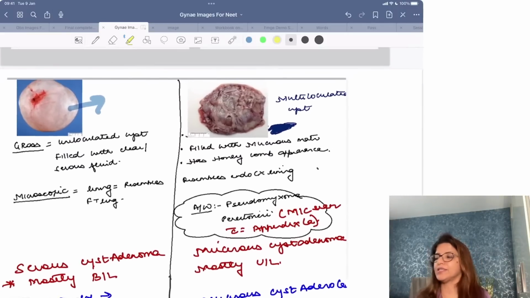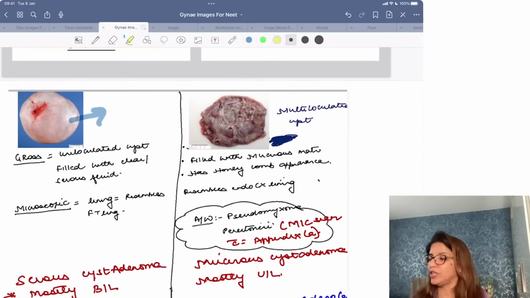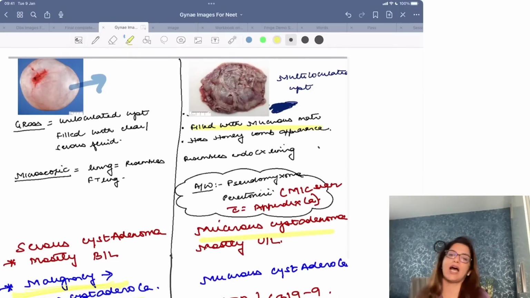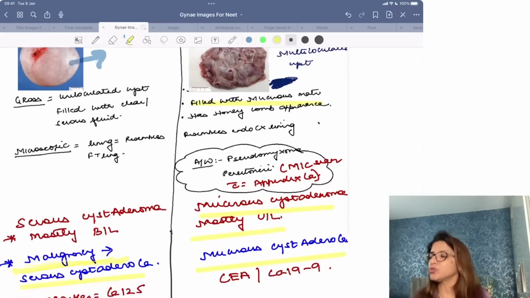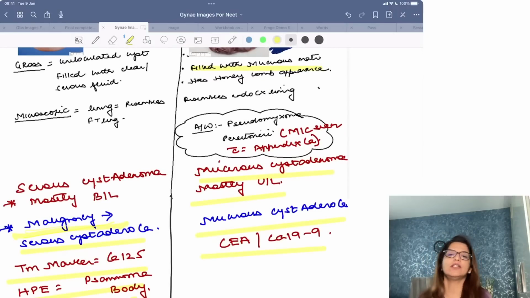This over here is a multiloculated cyst which is filled with mucinous material. It has got a honeycomb appearance. This is a mucinous cyst adenoma. Mucinous cyst adenoma are mostly unilateral, and when they become malignant, they result in mucinous cyst adenocarcinoma. For mucinous cyst adenocarcinoma, the tumor markers are CEA and CA19-9.